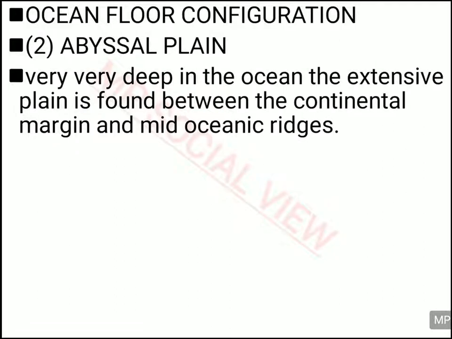After the continental margin, the abyssal plain starts. In the abyssal plain, when you go deep inside the ocean, the slope stops, and then you get the plain area. This plain area is like a plain on the earth, for example the northern plain. It is a smooth area. After going deep into the sea, you will find some plain area inside the ocean, and that is called the abyssal plain. This abyssal plain is between the continental margin and the oceanic ridge.